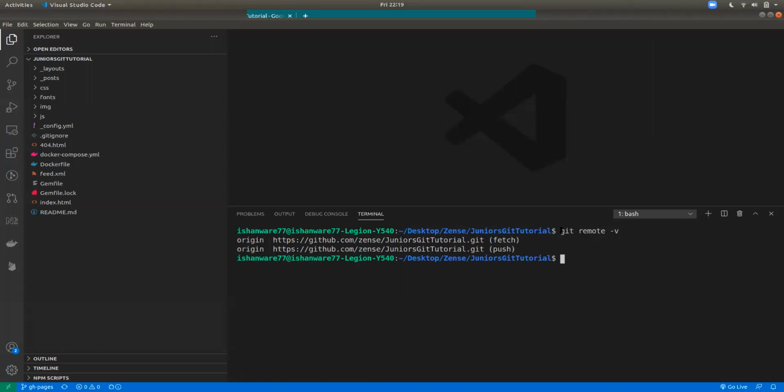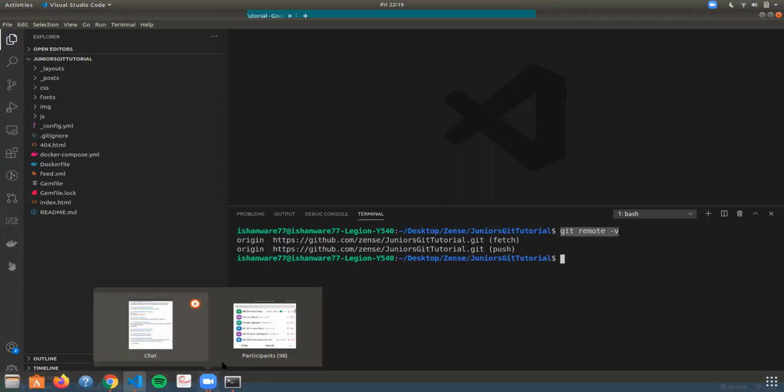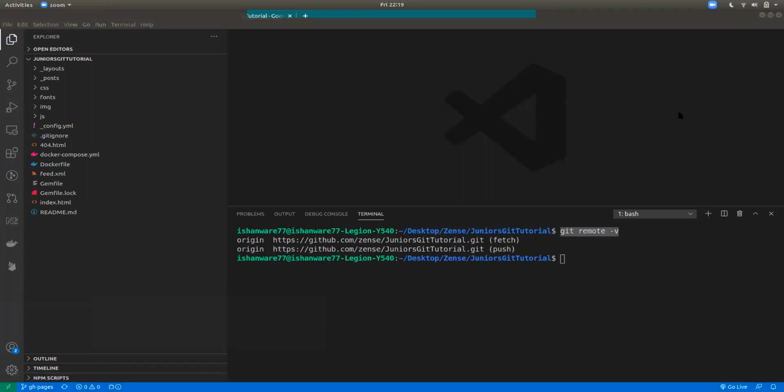I'm reading from the chat: we can commit on someone's code and the repository owner has the authority to push our commit. Is that so? You can't directly commit on other people's code if you don't have permission, and you'll most likely not have permission.